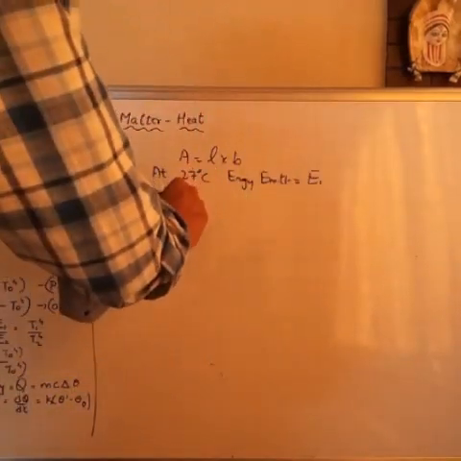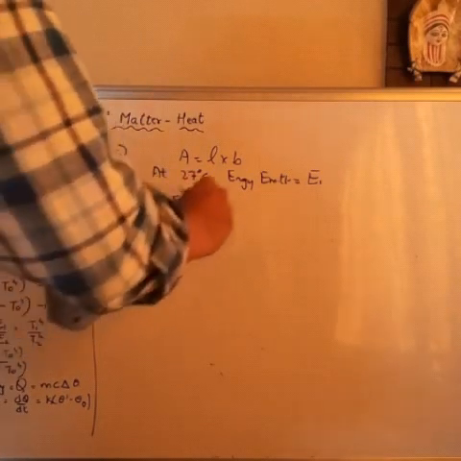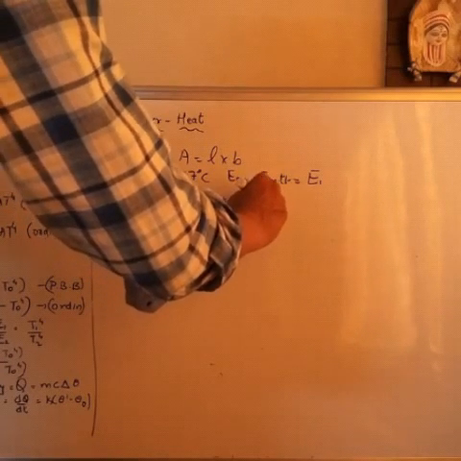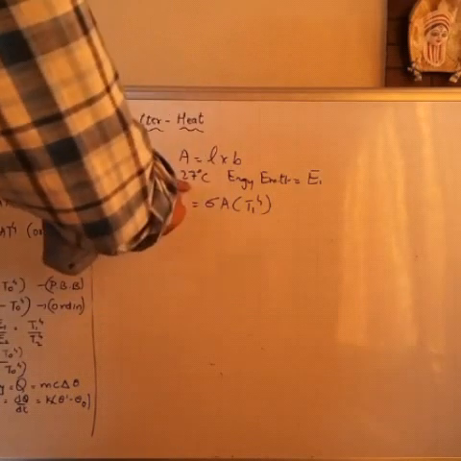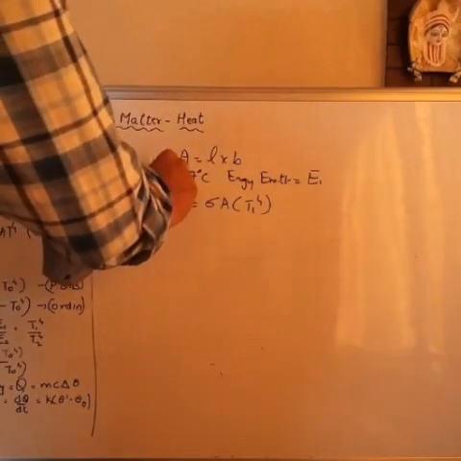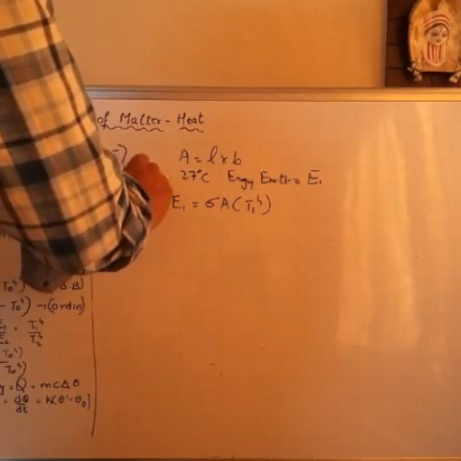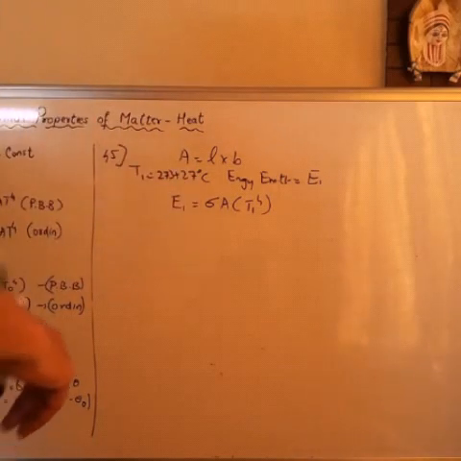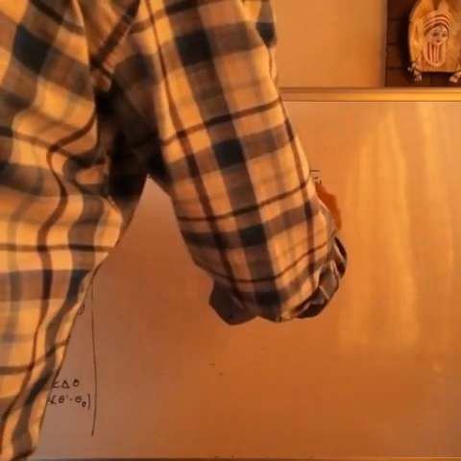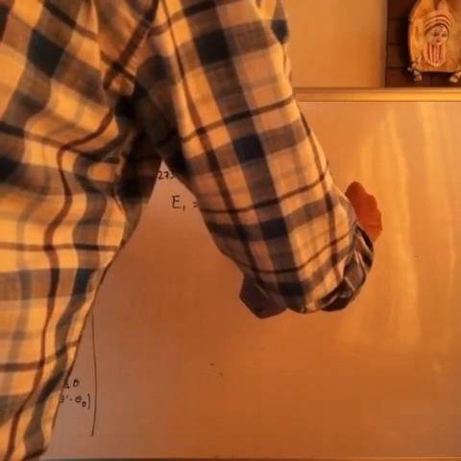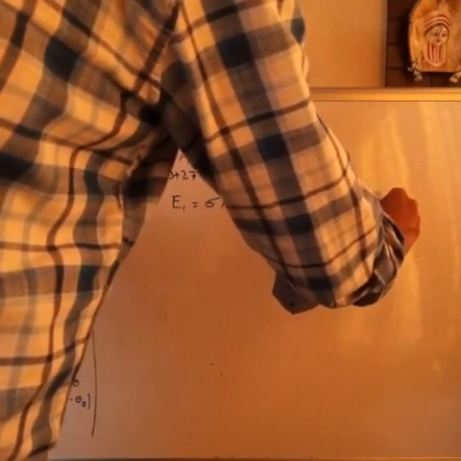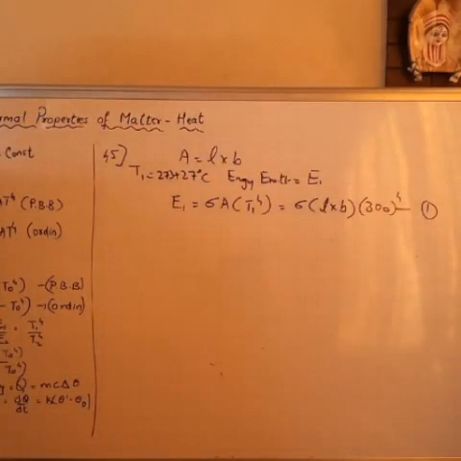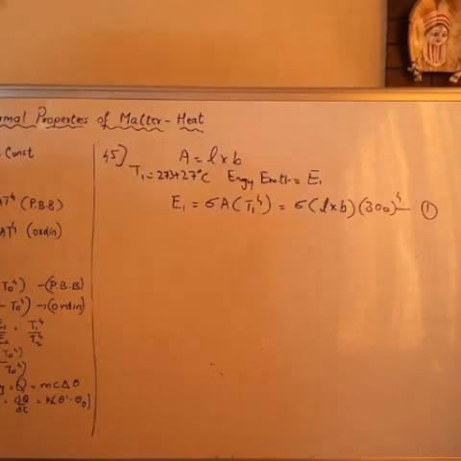By formula, E1 will be sigma A T1 raised to 4. Right? Now temperature T1 will be what? 273 plus 27, because it should be in Kelvin. So sigma L into B into 300 raised to 4. Equation 1. Okay. This is E1, or I call it as E.